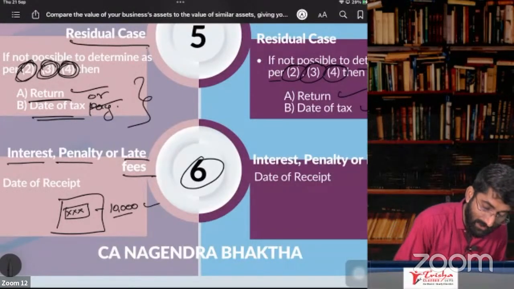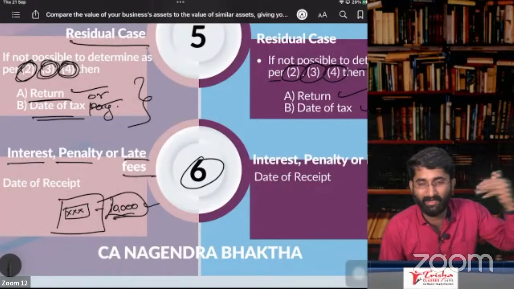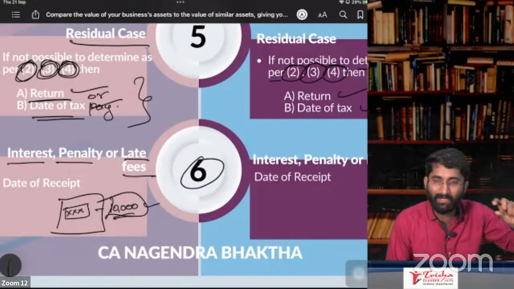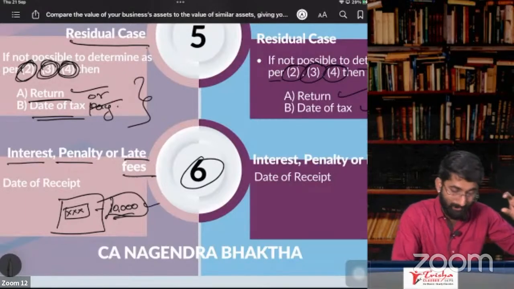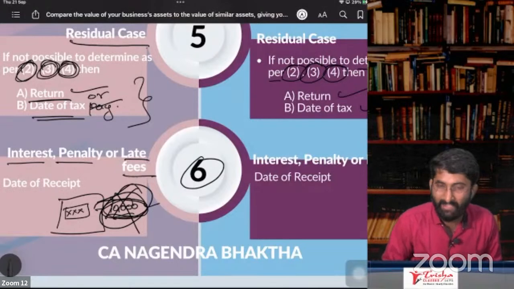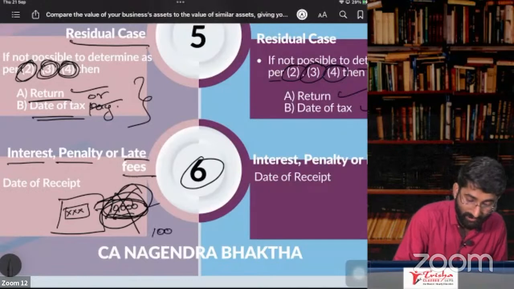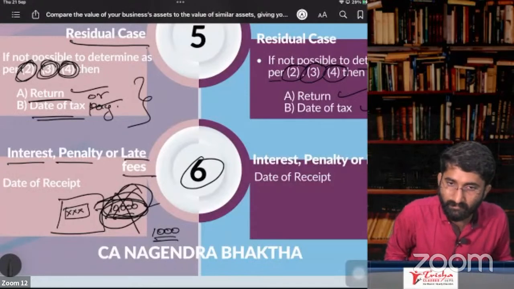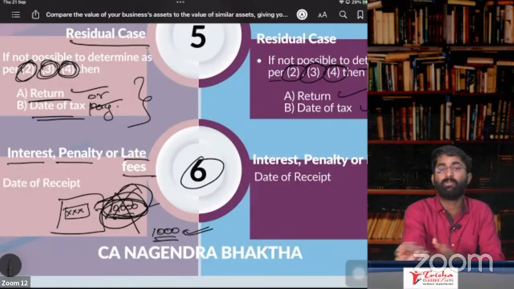When you are paying the interest, which is not there in the invoice, sir, the invoice is already considered. Date of invoice or last date to issue the invoice, whichever is earlier, and date of payment, whichever is earlier. Which is earlier here? Date of invoice, because payment is not done. So this 10,000 is already considered in the previous month's return. But you are collecting an extra 1,000, that is interest. That 1,000 extra interest is also a supply of service. For that 1,000 also you have to collect GST.